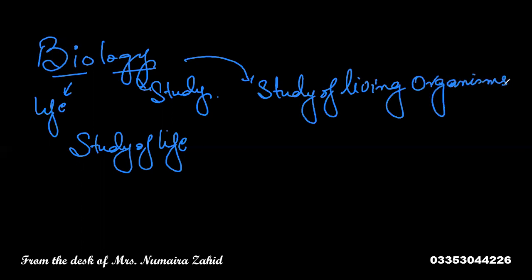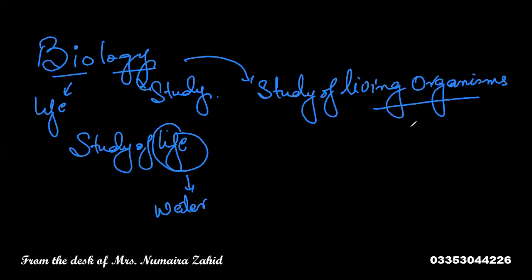Now, what are the different types of living organisms found on Earth? As we know, Earth is the only planet discovered till yet which contains life, where life exists due to the existence of water. All living organisms and life depend on water, and all living organisms are made of water.